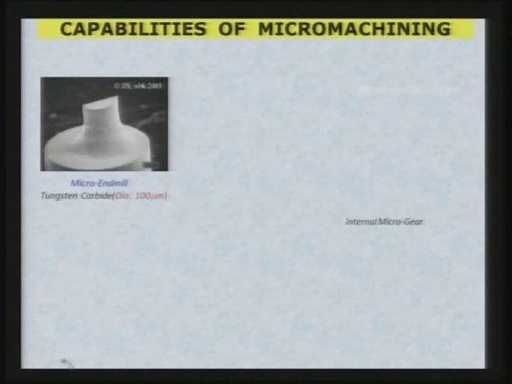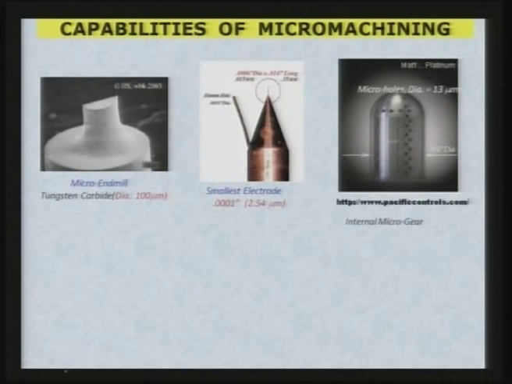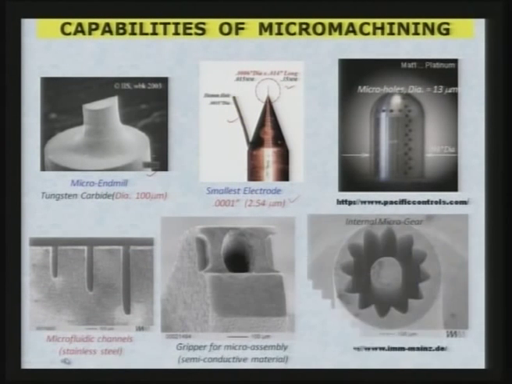Now, some more capabilities of micro machining. You can see here an example, a micro end mill, tungsten carbide, 100 microns diameter in this particular case. Now, you can see here a 2.54 micron size smallest electrode that has been created over here, that you can see on this side, and this is the size of the hair. Here is another example on this side, micro holes of diameter 13 micron, they are shown over here with the arrow, you cannot see it clearly, the material is platinum.